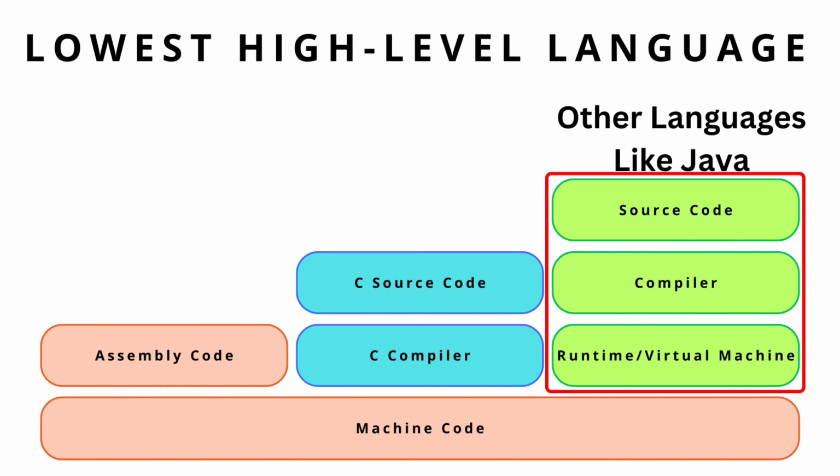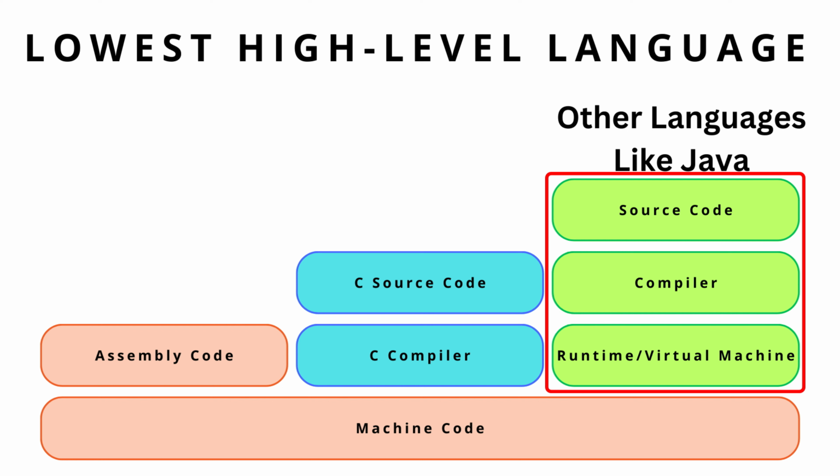Even though C may not be as popular today as it once was, it's still an incredibly powerful language. And because it's been around for so long, there are still many programs and systems that use it. Learning C can help programmers to understand how computers really work, which can be a valuable skill.